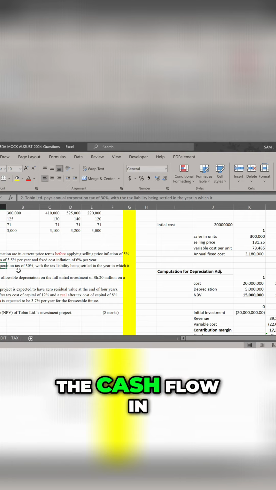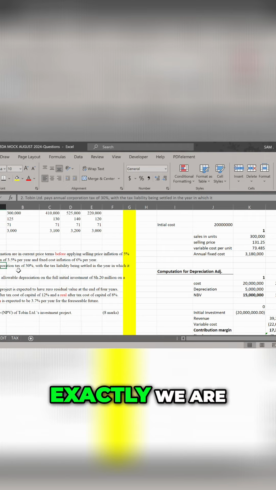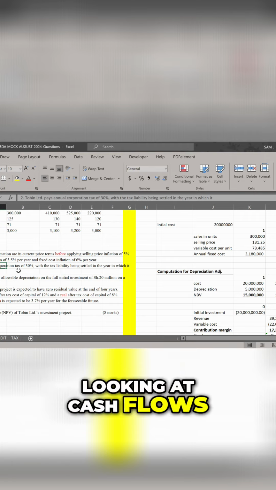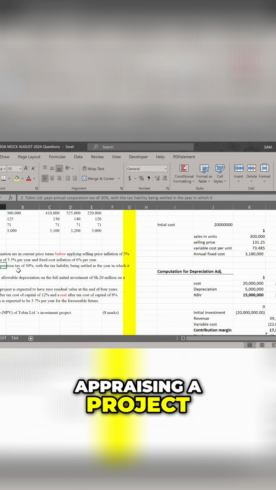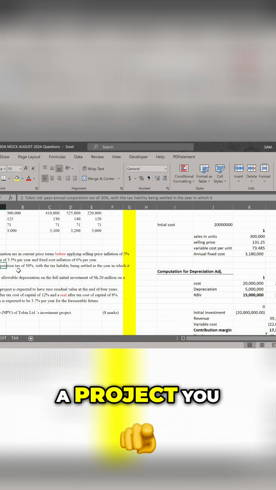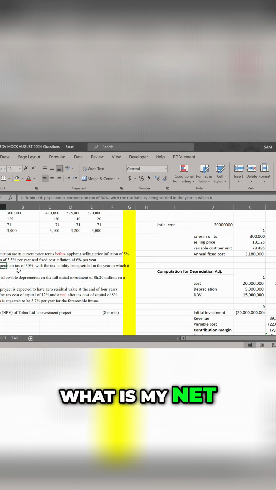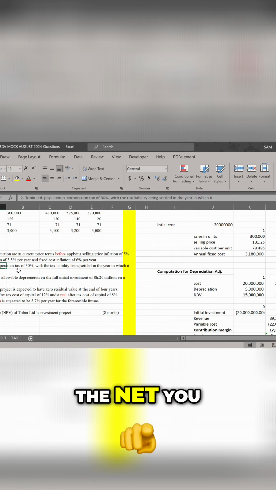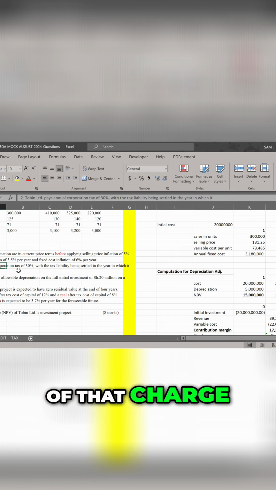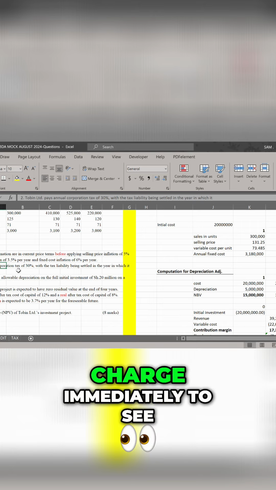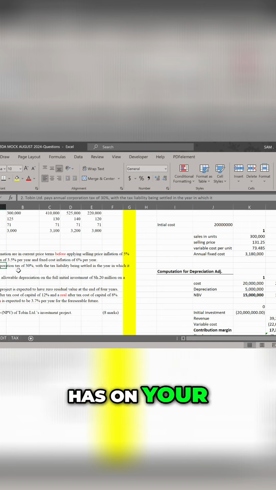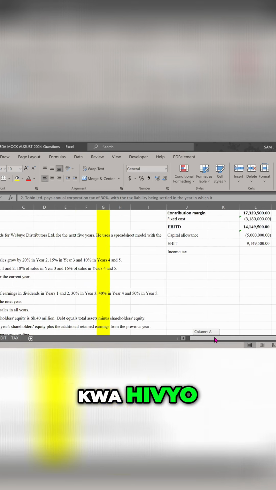So it affects the cash flow in that particular year. Exactly. We are looking at cash flows. Remember, we are appraising a project, and as you appraise a project, you want to know what your net realization is, what the net returns are that you will get. So you must take care of that tax charge immediately to see the effect it has on your cash flows. Our interest is on cash flows. So that's why that second bit was brought on board.